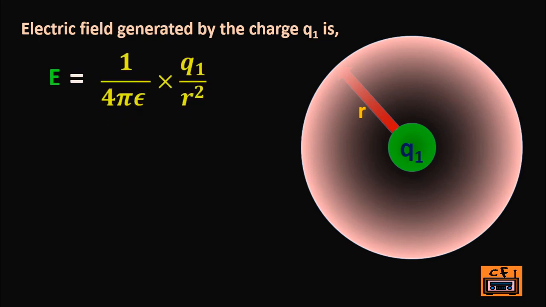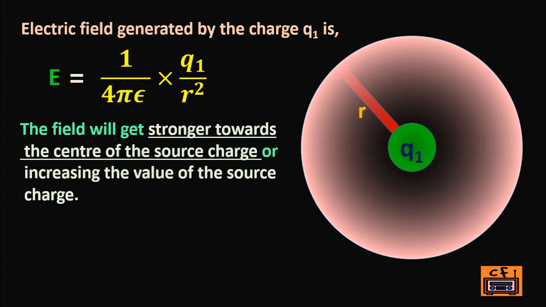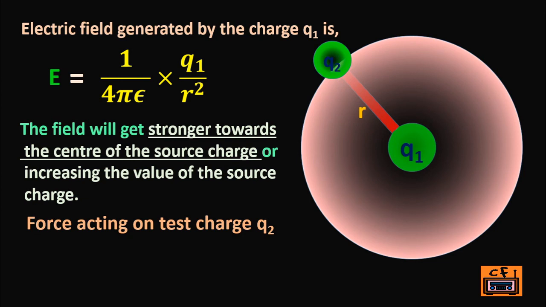The field will get stronger near the source charge. The field can also be increased by increasing the value of the source charge. The force on a unit charge will be equal to the electric field. So the force on charge Q2 will be F = Q2 × E. So I think you have got some basic knowledge about electrostatics. If you want to know more about basics, you can check out my previous 2 videos.